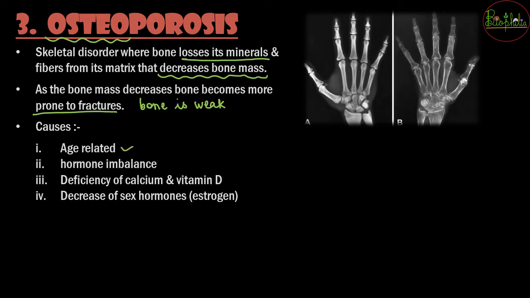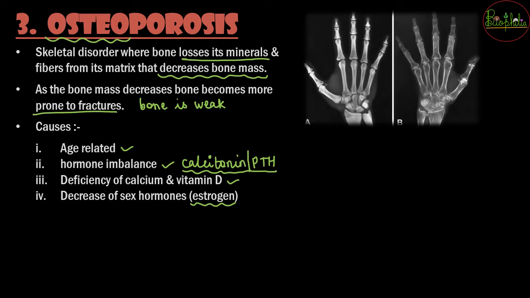issue. It might be a hormone imbalance, as we had seen about the calcitonin hormone, and we had also seen about the parathyroid hormone. So once these hormones are not functioning properly, osteoporosis can take place. It can also be because of the deficiency of calcium. It can be because of vitamin B deficiency, and even because of a decrease of sex hormones, majorly estrogen. So all of these are cases that can lead to osteoporosis.